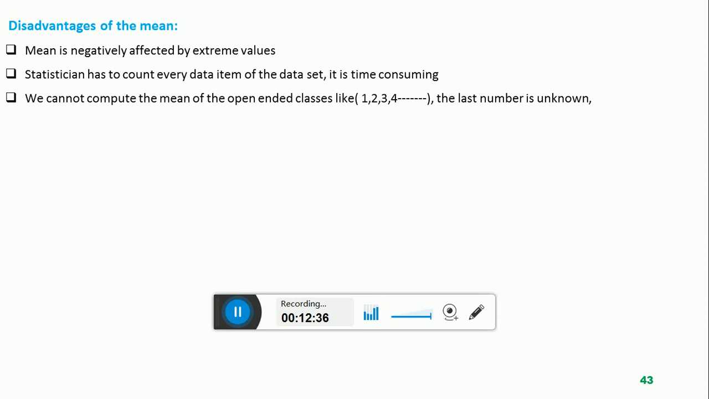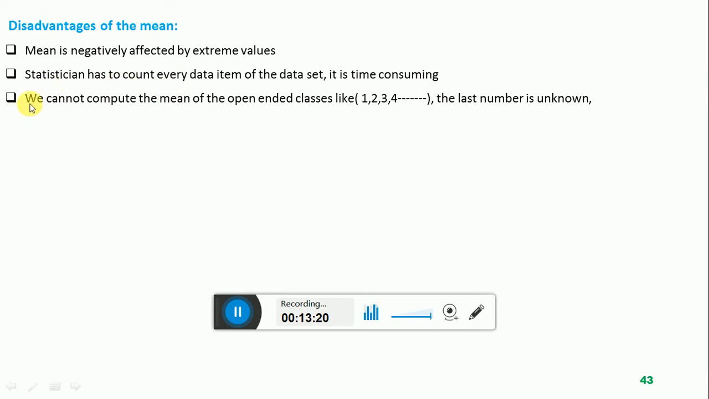This is the first drawback. The second: the statistician has to count every data item of the data set if computing the mean value, and this is very time consuming. Again and again we note that when we are computing the arithmetic mean value, we have to add together all the data items. So if the data set is a large population, the statistician has to include all the data items and then divide by the sample size. So this is very time consuming. The statistician has to include every data item.